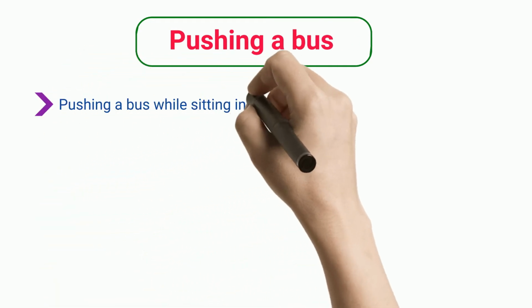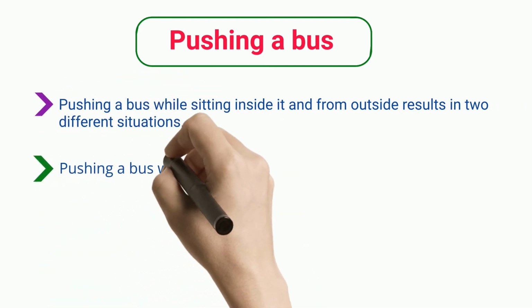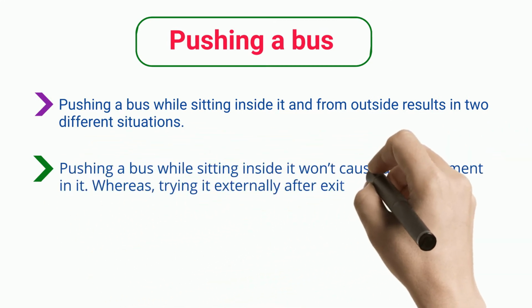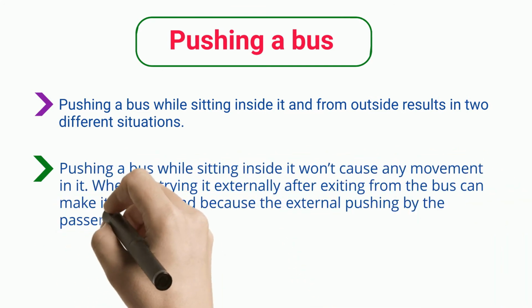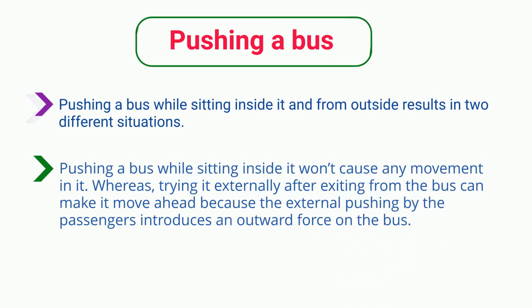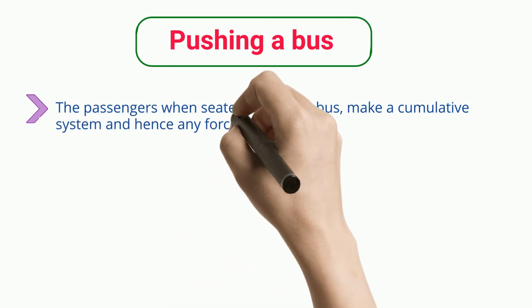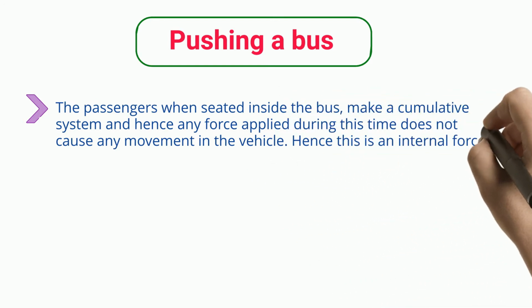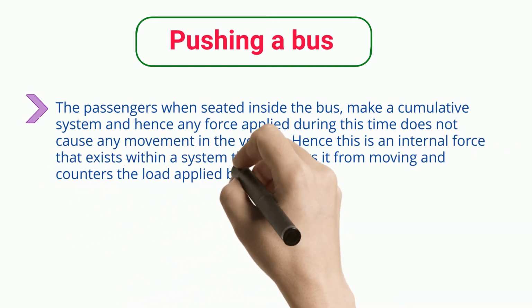Pushing a bus. Pushing a bus while sitting inside it and from outside results in two different situations. Pushing a bus while sitting inside it does not cause any movement in it. Whereas, trying it externally after exiting from the bus can make it move ahead, because the external pushing by the passengers introduces an outward force on the bus. The passengers, when seated inside the bus, make a cumulative system, and hence any force applied during this time does not cause any movement in the vehicle. Hence this is an internal force that exists within a system that prevents it from moving and counters the load applied by an external force.